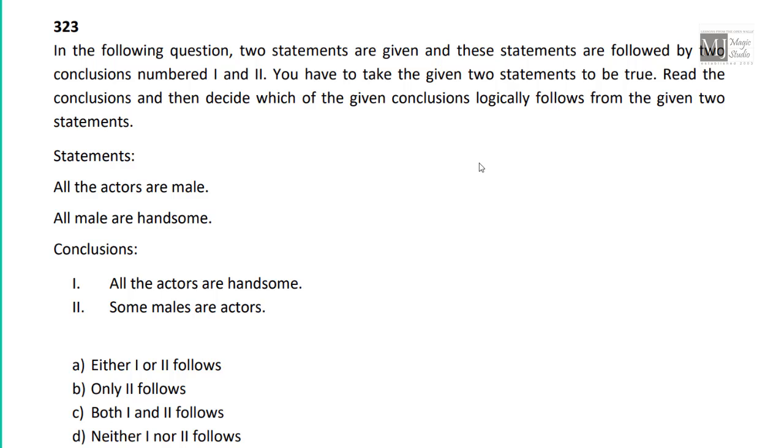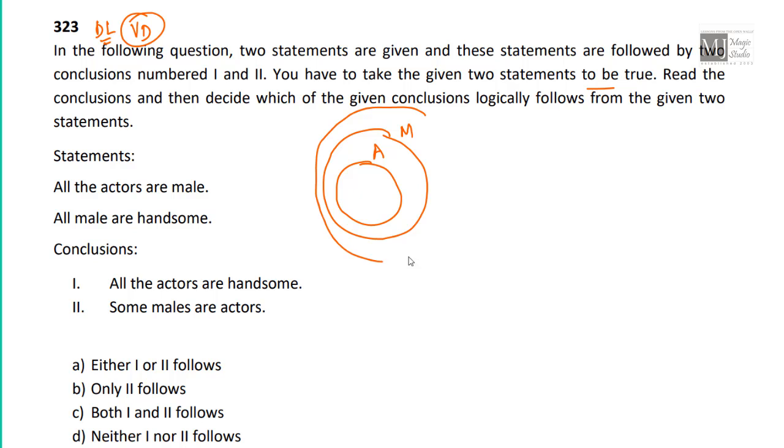In the following question, two statements are given and these statements are followed by two conclusions, number 1 and 2. You have to take the given two statements as true, read the conclusions and then decide which of the given conclusions logically follows. And as suggested, whenever we have a question of deductive logic, try to use Venn diagrams to identify the conclusion. All the actors are male. So we have actors and all actors are male. All male are handsome. All male people are handsome.